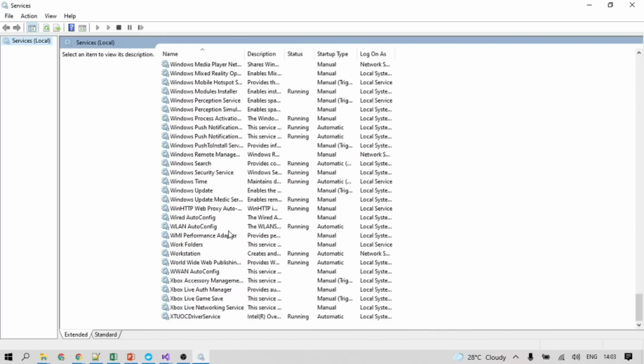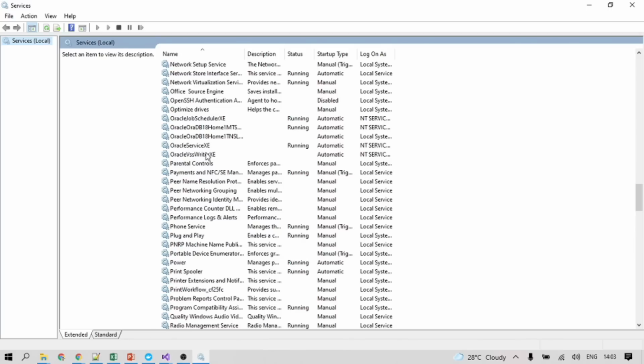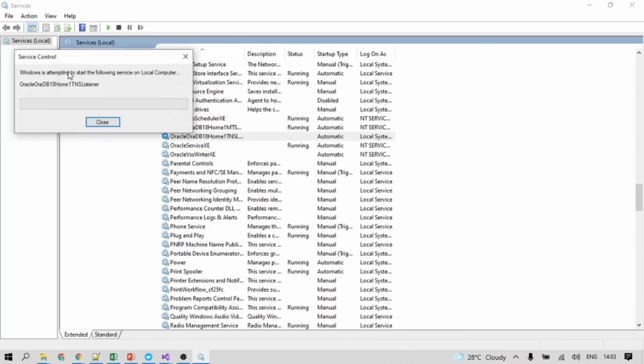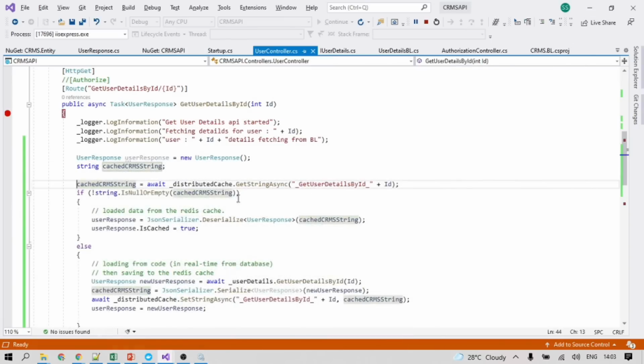In that case, we need to run the Oracle TNS service. That's why I'm using a hard coded value, because that will not require connecting with the database. Okay, so it started running. So now we can again do the same thing.